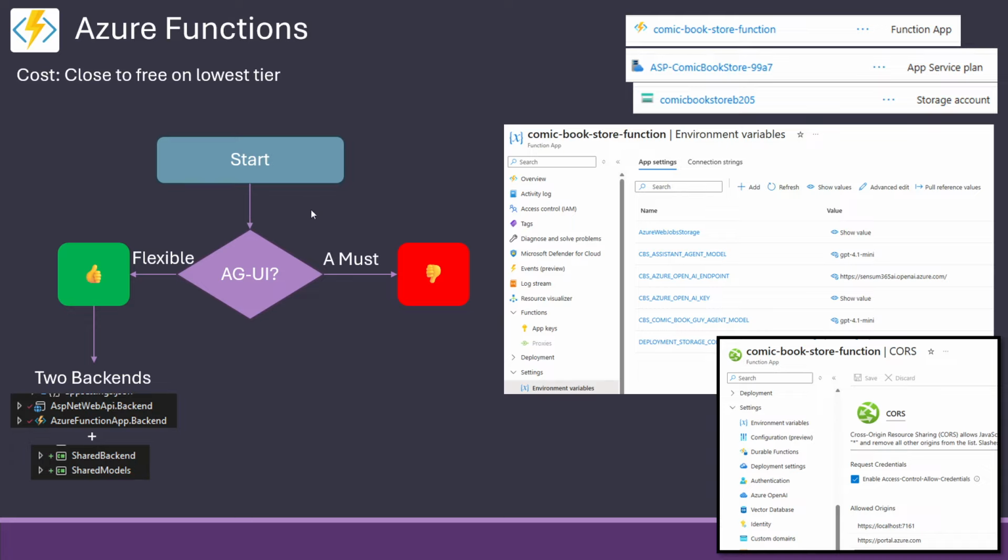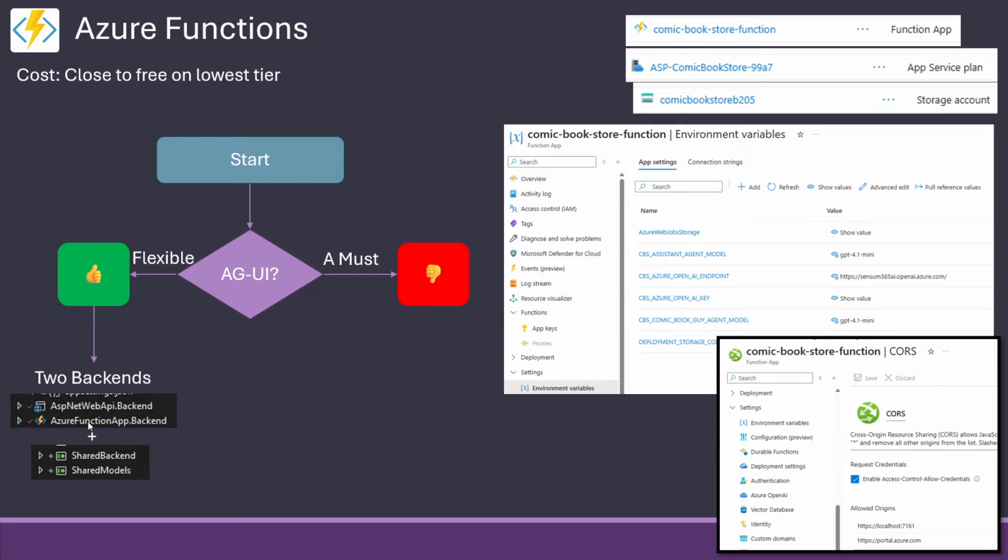And then, of course, it's up to your customer, your user. So in Comic Book Guy, if it's a must, then we need to say Azure Functions is not an option. We need to go with something that can run ASP.NET Core Web API. If we want to be flexible or want to allow that we're not using AGUI, it can be done.